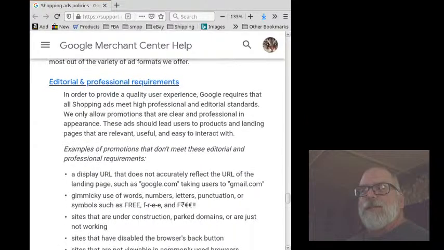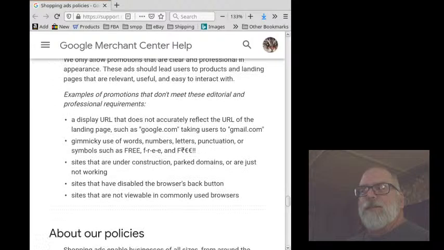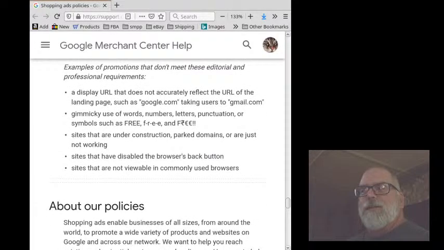Editorial and professional requirements. In order to provide a quality user experience, Google requires that all shopping ads meet high professional and editorial standards. We only allow promotions that are clear and professional in appearance. These ads should lead users to products and landing pages that are relevant, useful, and easy to interact with. Examples of promotions that don't meet these editorial and professional requirements. A display URL that does not accurately reflect the URL of the landing page, such as google.com, taking users to gmail.com.